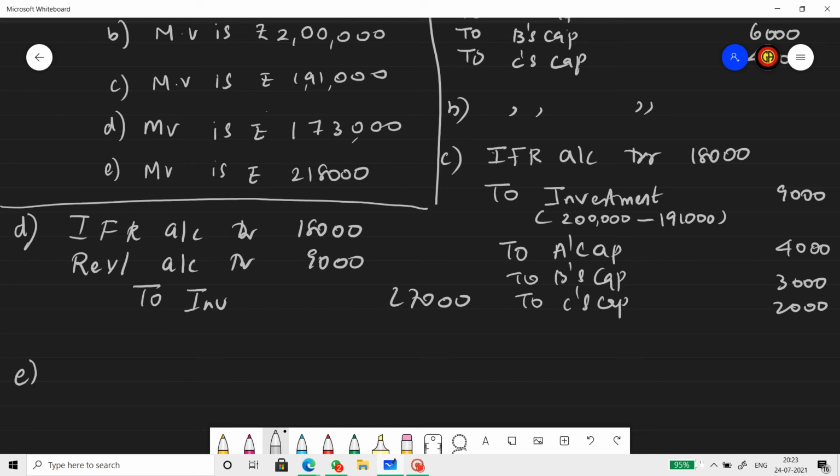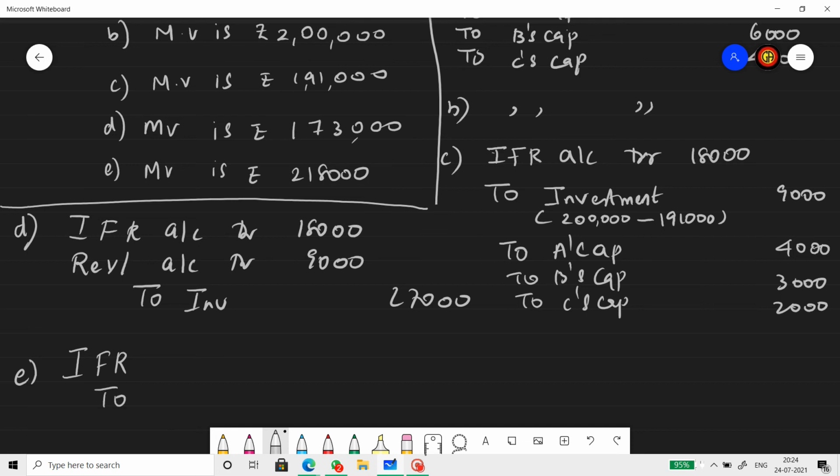Now, E case. Market value of the investment is 2,18,000, whereas book value was 2 lakhs, isn't it? Market value is 2,18,000. Book value was 2 lakh. So the investment has increased its value. The investment has gone up. So there is no loss here. Instead, we have profit. So the IFR will be entirely transferred to the partners' capital accounts, just like the first one.